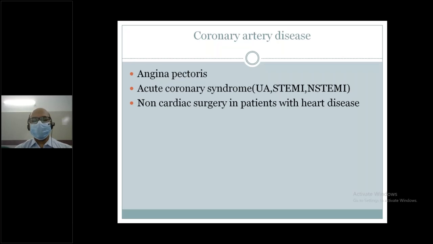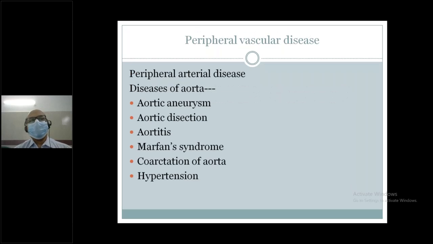Non-cardiac surgery patient with ischemic heart disease: when to, how to, and why to, etc. Peripheral vascular disease, this is important. Peripheral arterial disease and disease of the aorta. Peripheral arterial disease may involve arteries of the lower limbs, neck or hands, and disease of the aorta. Aorta, maybe aortic aneurysm, aortic dissection, aortitis, Marfan syndrome, coarctation of aorta, and hypertension. So these are the peripheral vascular diseases.